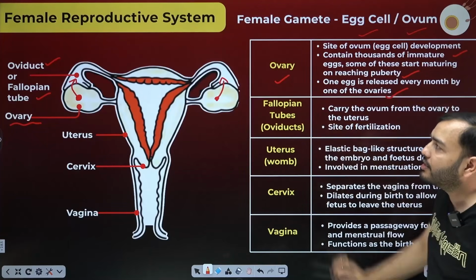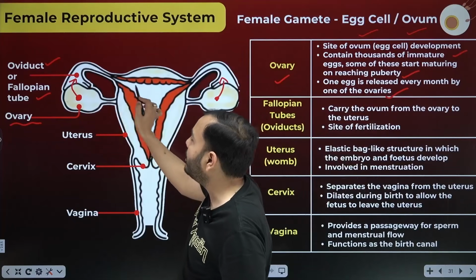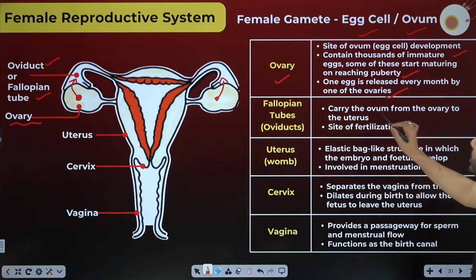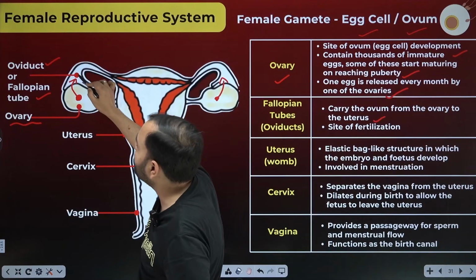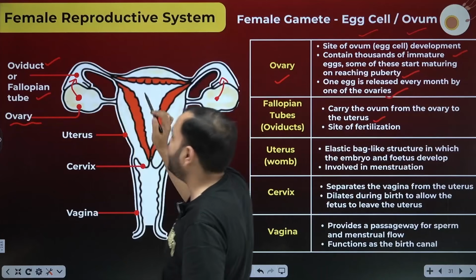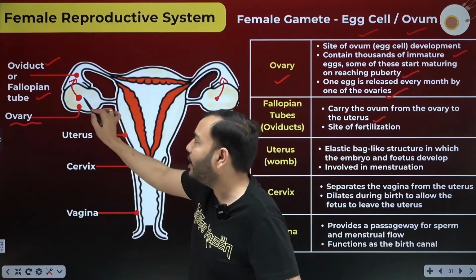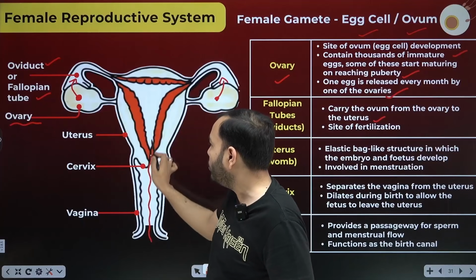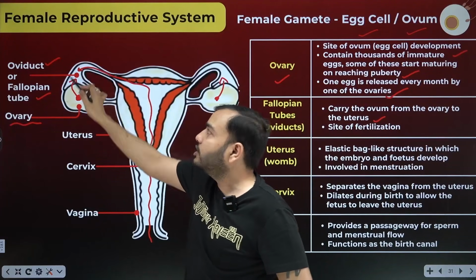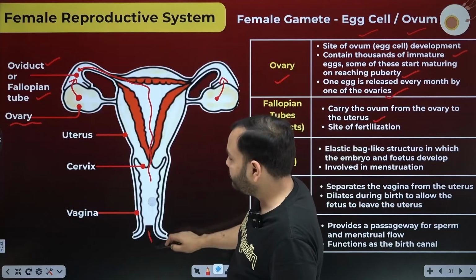Then comes the oviduct or fallopian tube. This is the path through which the egg cell comes. It carries the ovum from the ovary to the uterus. So what does this oviduct do? It brings the egg cell from here to here. But if fertilization is to happen, the egg cell will not have to come all the way. Sperm cells will have to travel from here, passing through the vagina, traveling the entire distance, and come here to fuse with the egg cell, because the sperm cell has the ability to swim.